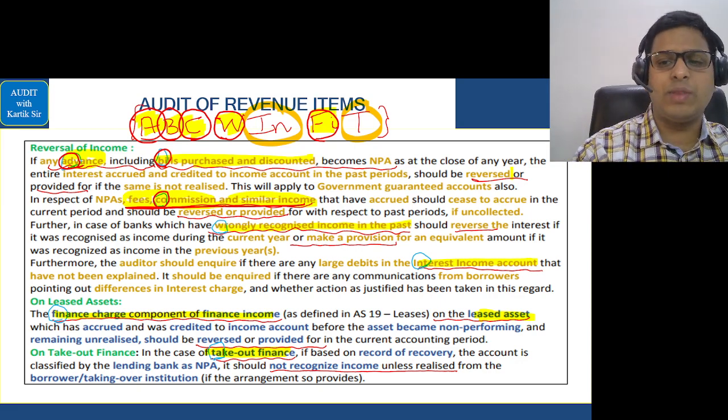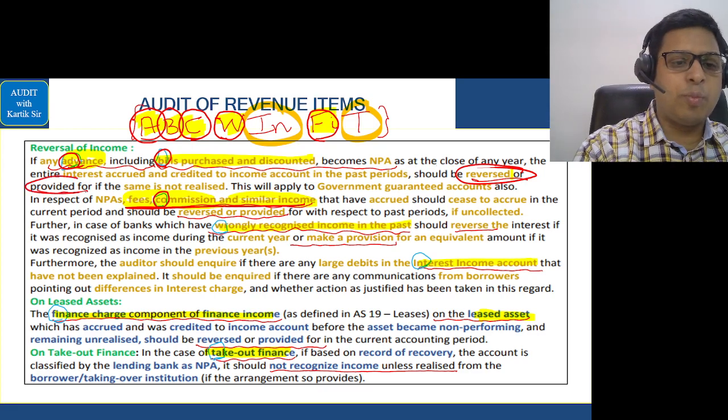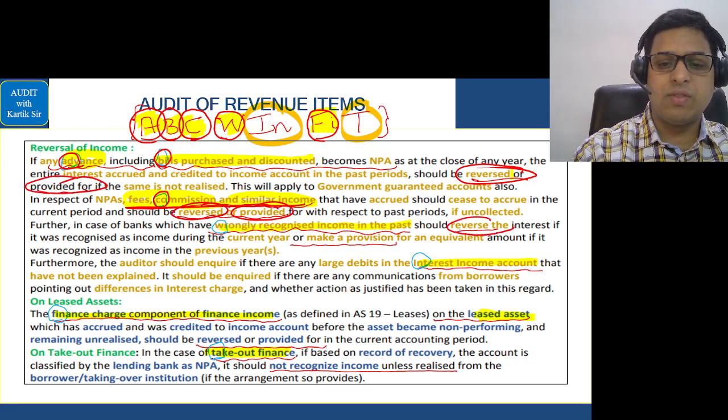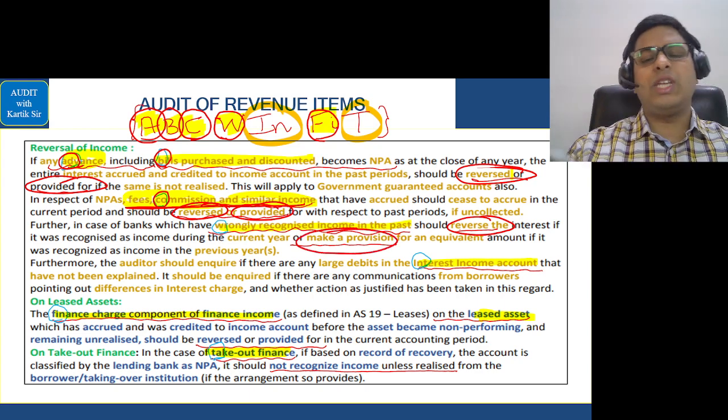So everywhere you will see the same thing. You will see here, reverse it or provide for it. Same thing you will see here, that is, reverse it or provide for it. Again you will see here, reverse the income or make a provision. So the same things are mentioned regarding this A, B, C, W and FI.